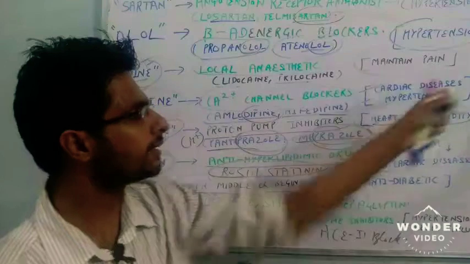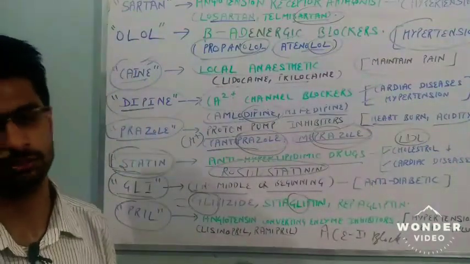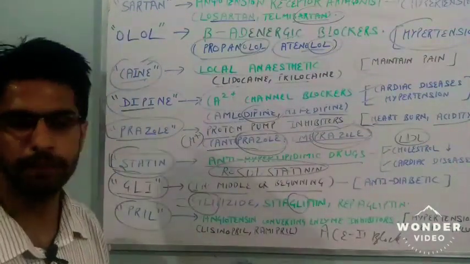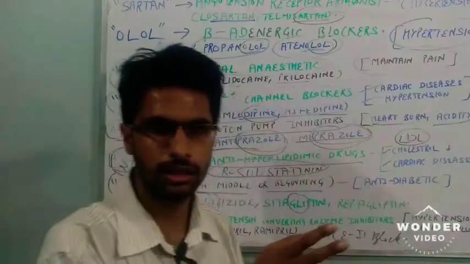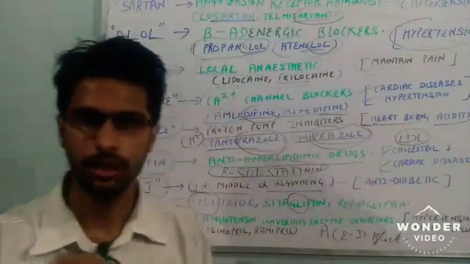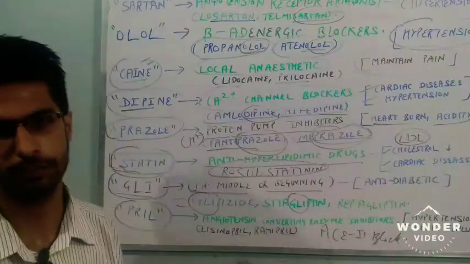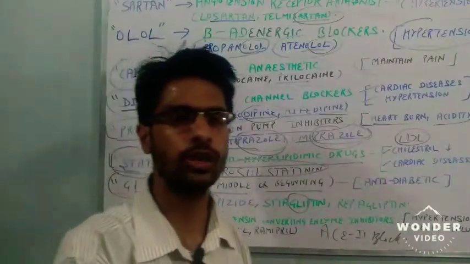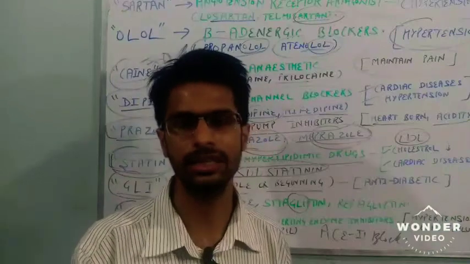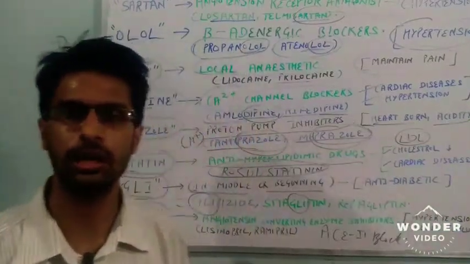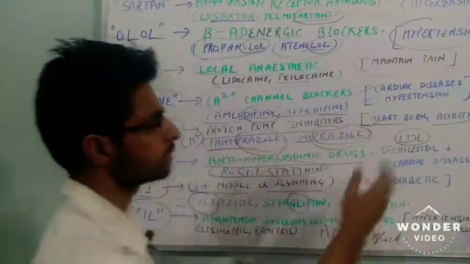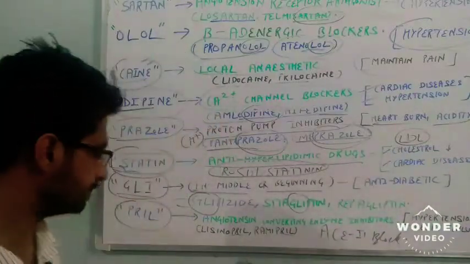You are saying there are many anti-hypertensive drugs because there are many points that we can inhibit to maintain the blood pressure or to prevent hypertension, especially in people whose blood pressure is just starting to increase, around 130 to 140. So these are important drugs for them.